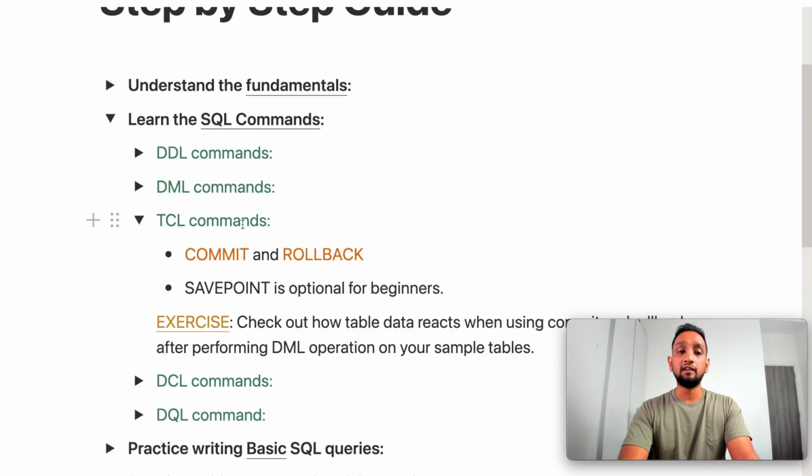The next thing is TCL. As part of TCL, we have commit, rollback and savepoint. Savepoint is optional, we very rarely use that, so I'm going to mark it as optional for beginners. But commit and rollback can be used to save the changes into the database or remove some unsaved changes from your database. So definitely check that out. Once you run a DML command, try to run commit and rollback and see how the data changes when you run these commands. So definitely learn TCL commands.